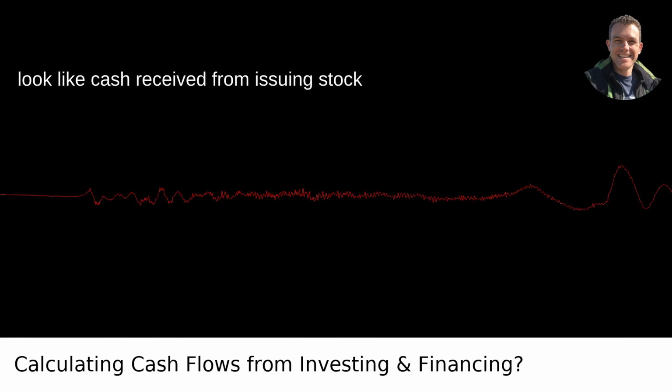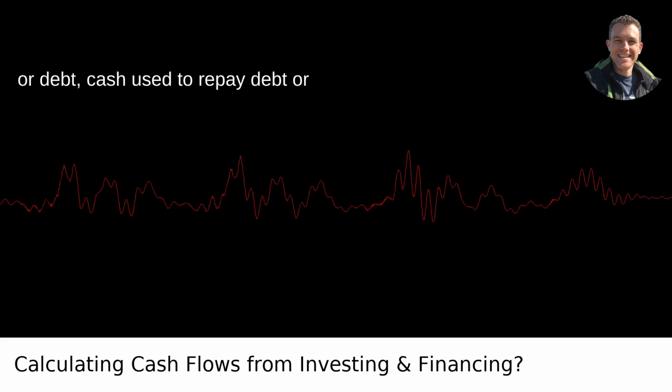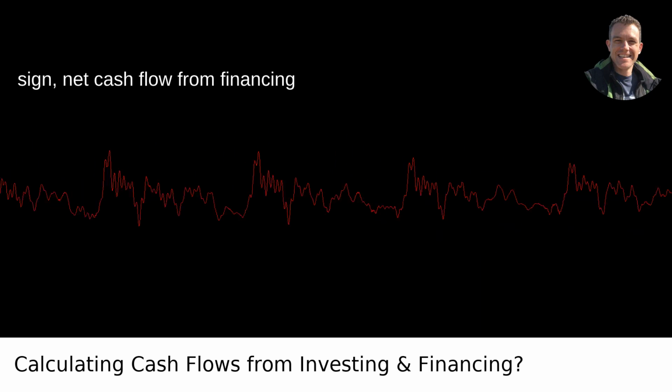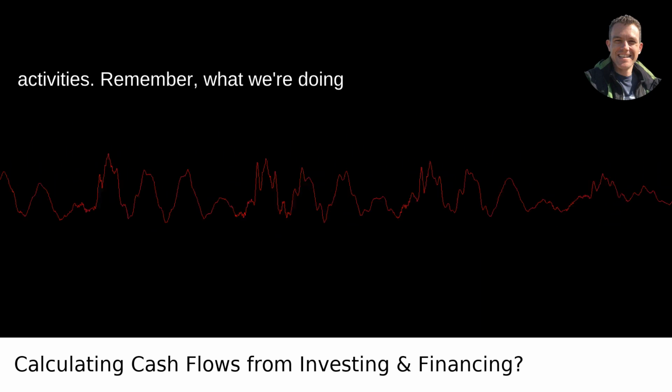The formula here could look like cash received from issuing stock or debt, minus cash used to repay debt or repurchase stock, minus dividends paid, equals net cash flow from financing activities.